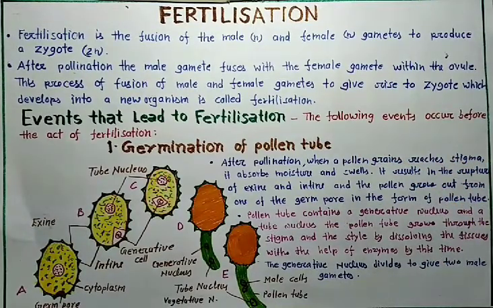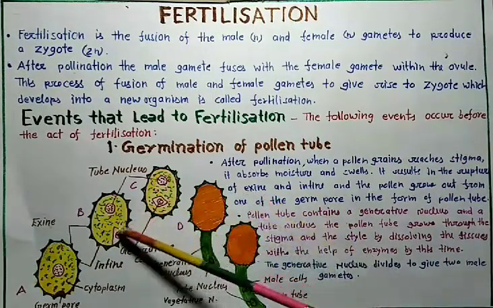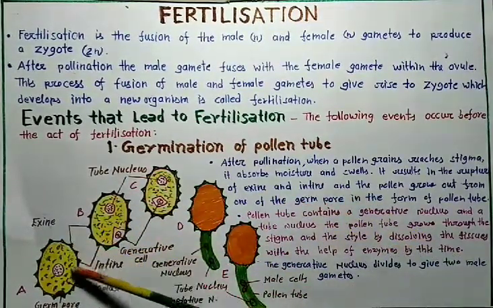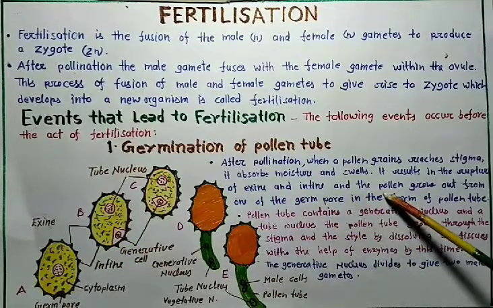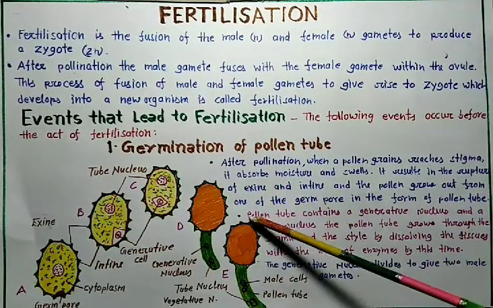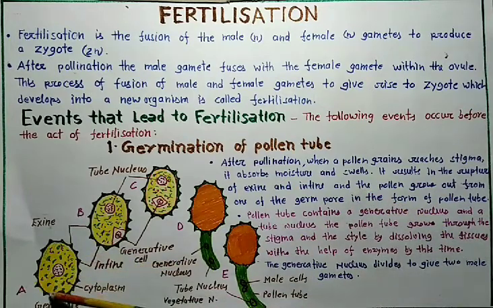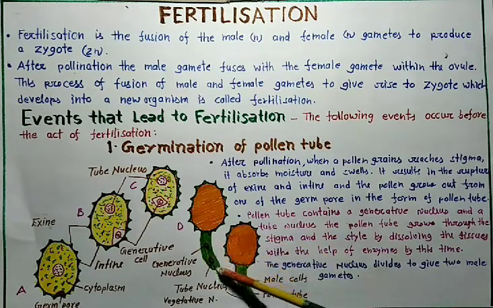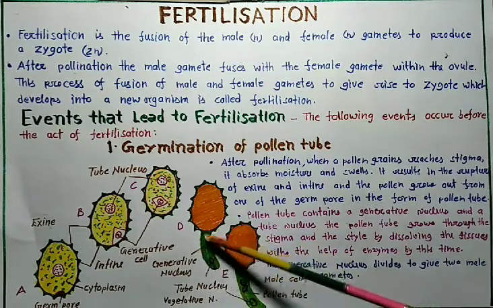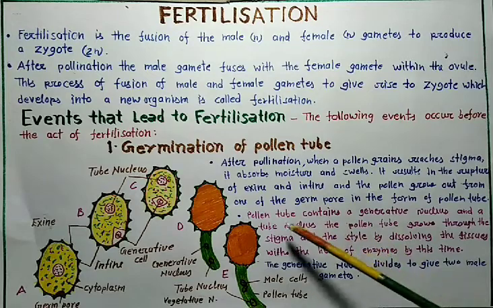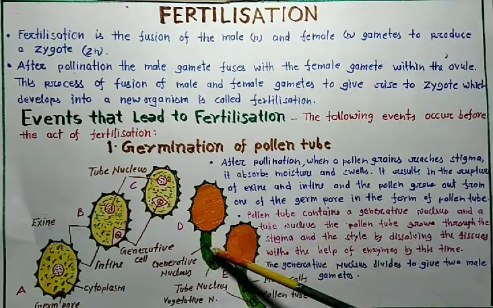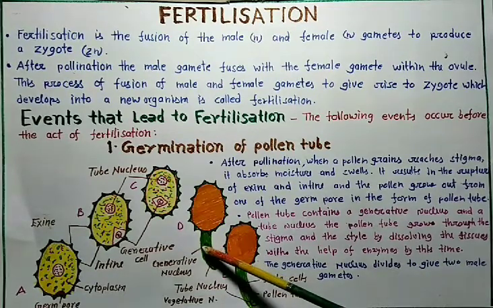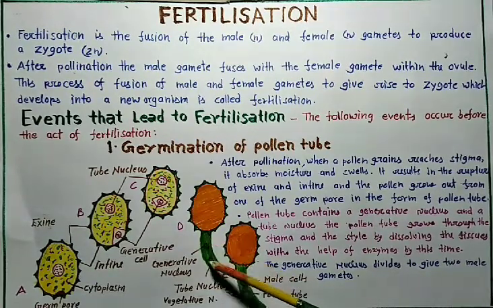It results in the rupture of the exine and intine, and the pollen grows out from one of the germ pores in the form of a pollen tube. The pollen tube contains the generative nucleus. This one is the generative nucleus and the tube nucleus.